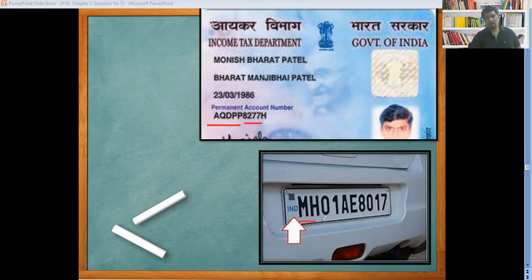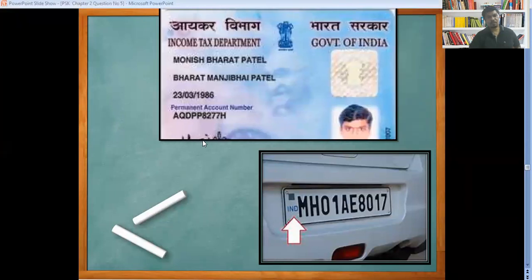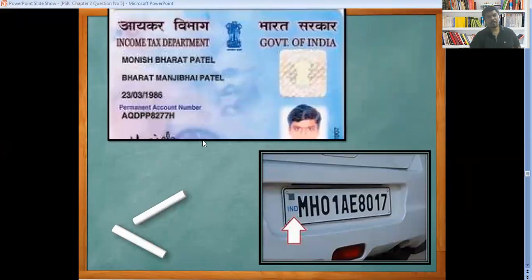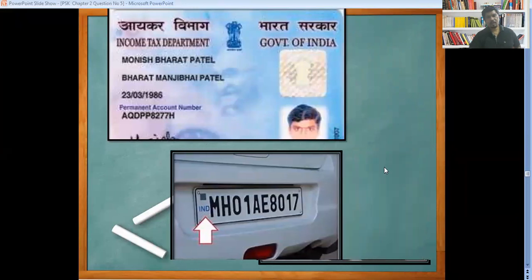Now look at here, MH, Maharashtra. Then we can see here the sum of the alphabets and the numbers. These codification methods are applicable for your PAN card as well as four-wheelers and two-wheelers. This is the PAN card and this is the car number.